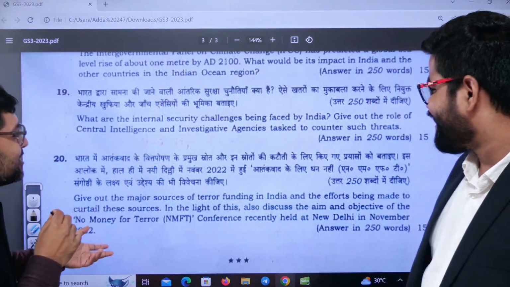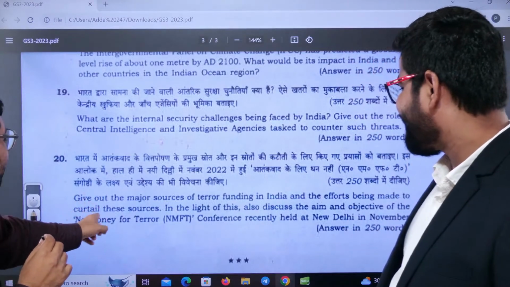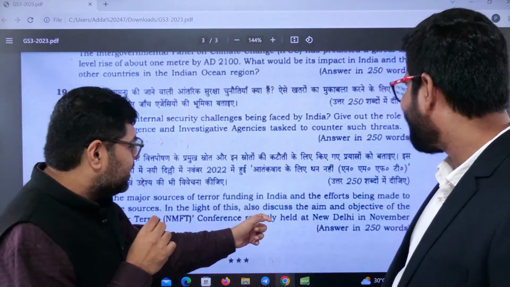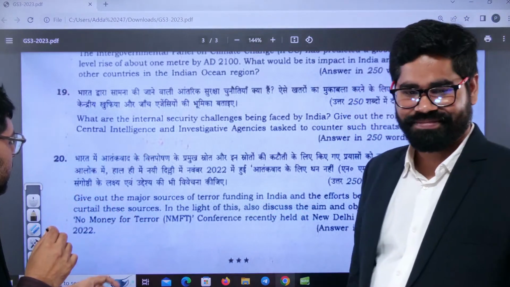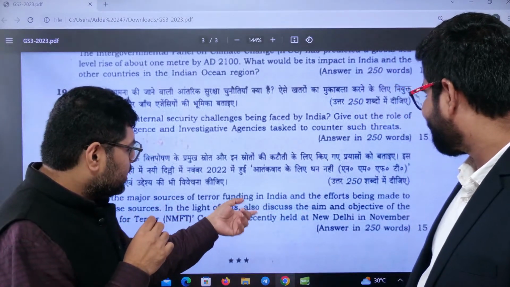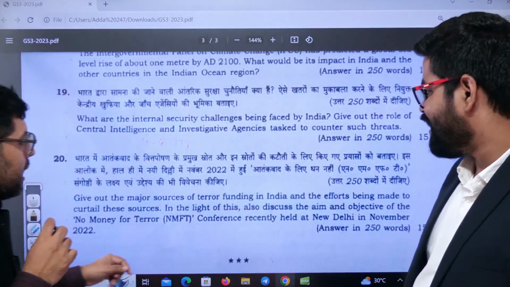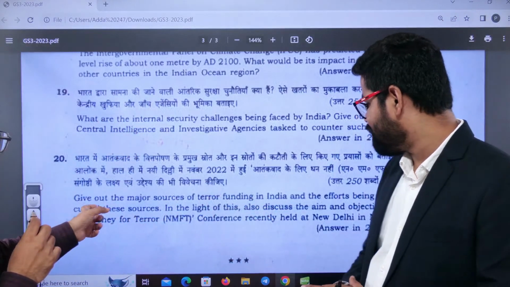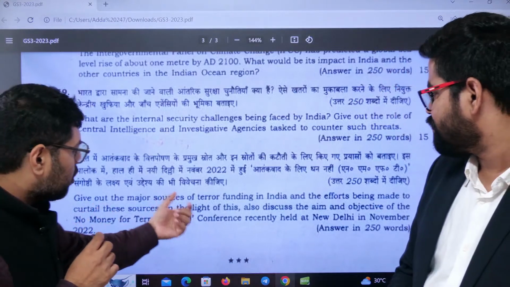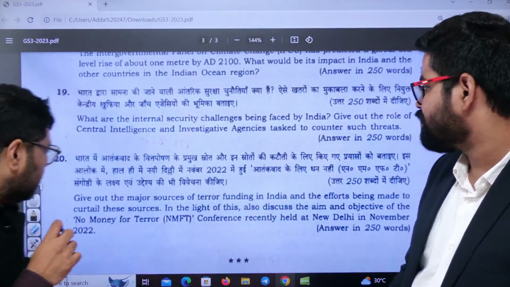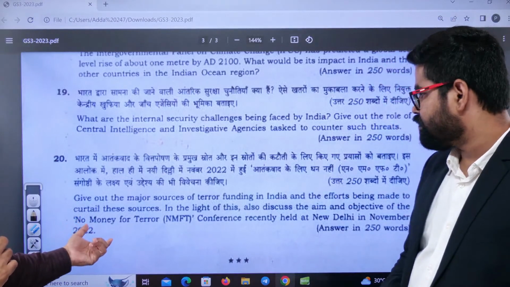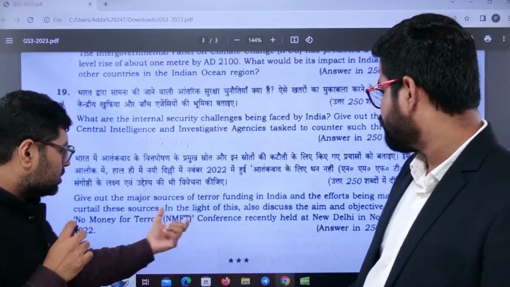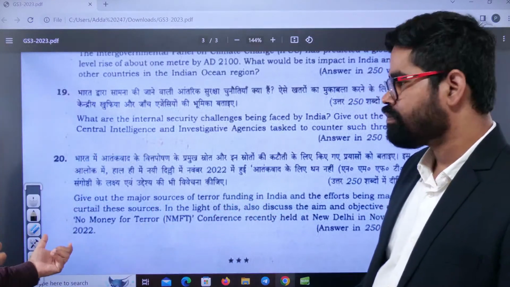Okay, now come to the last question. Give out the major sources of terror funding in India and the efforts being made to curtail these sources. In the light of this, also discuss the aim and objective of the No Money for Terror conference recently held at New Delhi in November 2022. So ultimately, again, it is a current affairs based question, as they have clearly mentioned this conference that happened in November 2022.